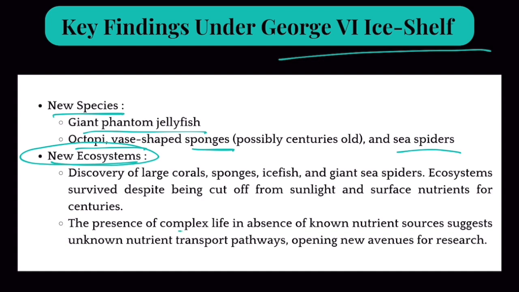The presence of complex life in the absence of known nutrient sources suggests unknown nutrient transport pathways which we have not investigated so far. So basically it's a great scientific progress. Our knowledge about deep sea ecosystems has been enhanced. That's all you need to know.